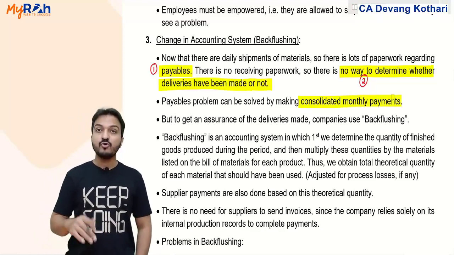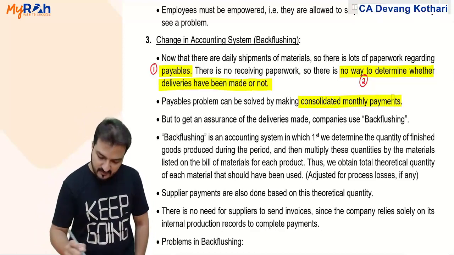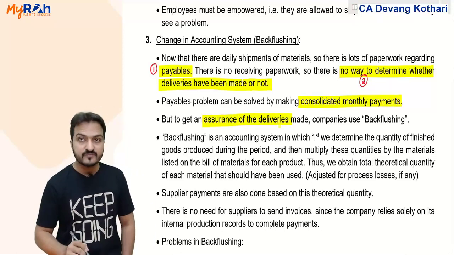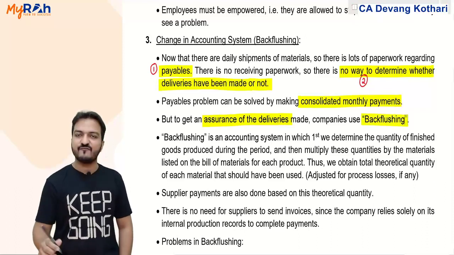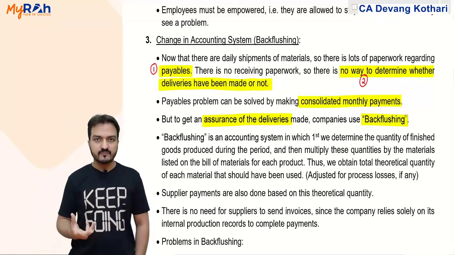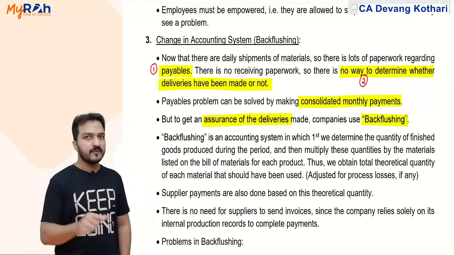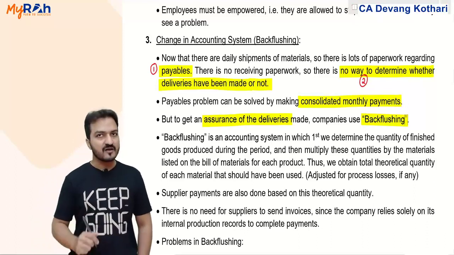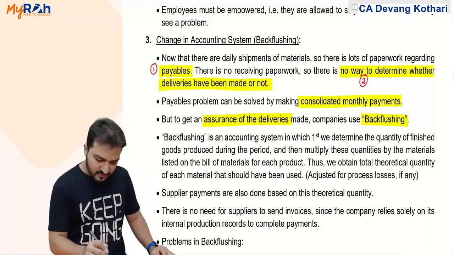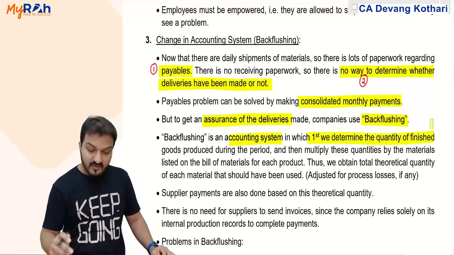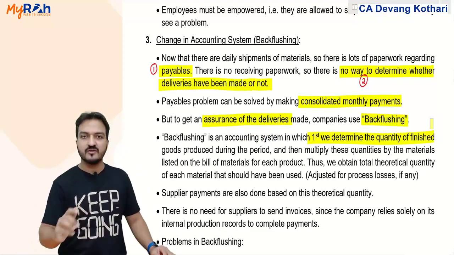But how to get assurance of the deliveries made? Well, for assurance of the deliveries made, companies can use a system called backflushing. Backflushing is a more detailed topic in the chapter which I am covering here itself. So what exactly is backflushing? Backflushing is an accounting system in which first we determine the quantity of finished goods produced during the period.